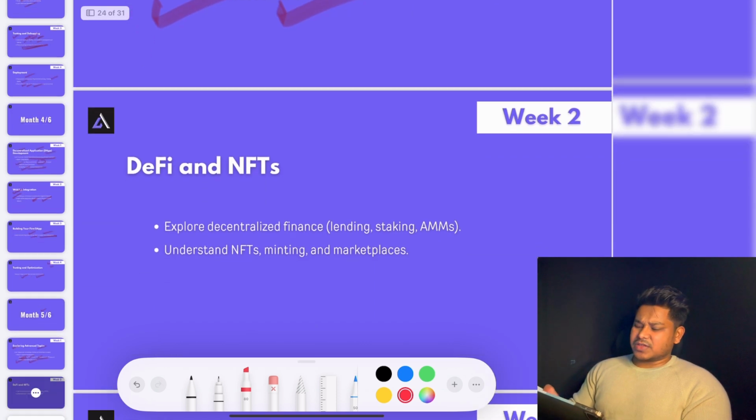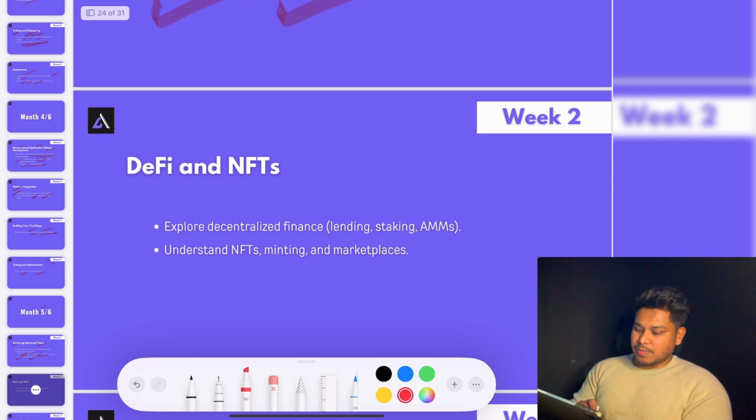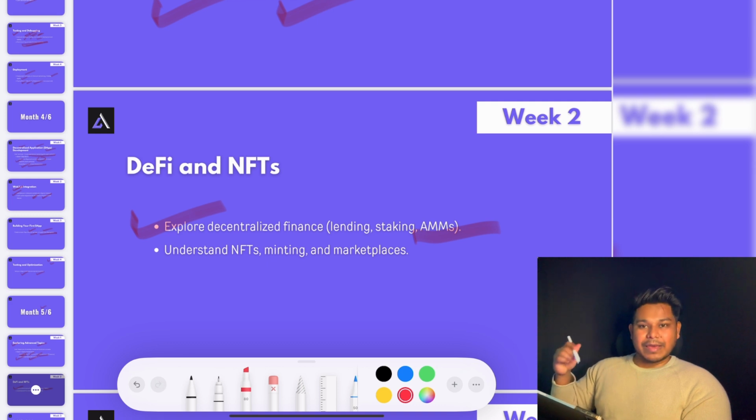Once you're done with that, go back to the second week, and here you have to learn about decentralized financial systems like AMM. I want you to give me the full form of this particular AMM in the description. There you have to learn how this exchange exactly works, how the swap of tokens works, how liquidity works, how the automated market maker system exactly works, and how you can list your token in comparison with other tokens and try to sell in the market. So you have to learn about it.